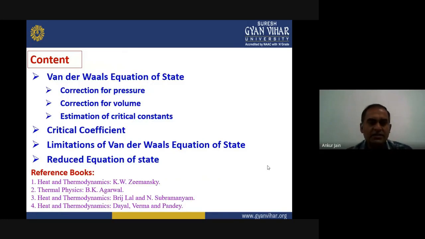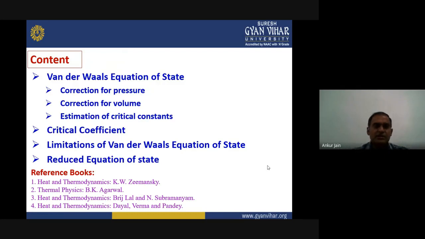To achieve these objectives, I divided my lecture into the following subcontent. The first topic is van der Waals equation of state, which is further divided into correction for pressure, because first we will introduce the ideal gas equation, PV equals RT. There are particularly two terms which can be modified. One is pressure and the second one is volume. So we will make corrections for these two values, and finally we will achieve van der Waals equation of state and estimate the critical constants.